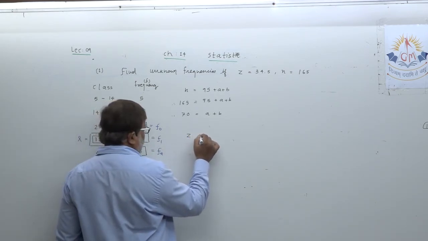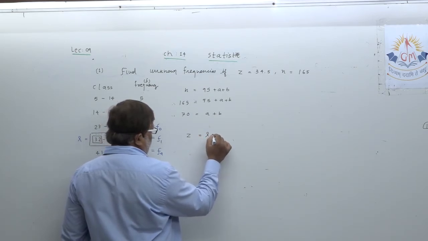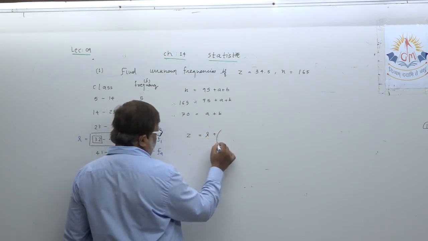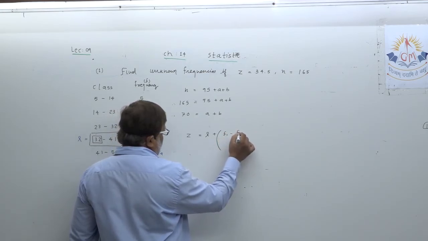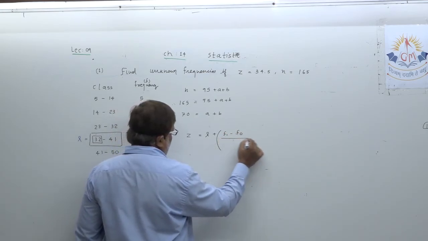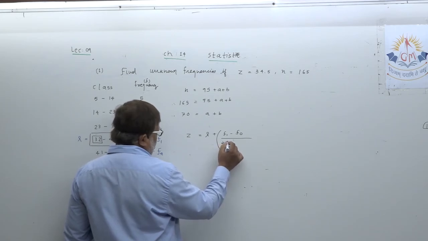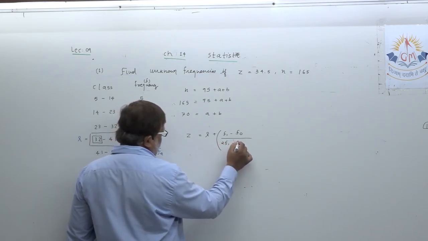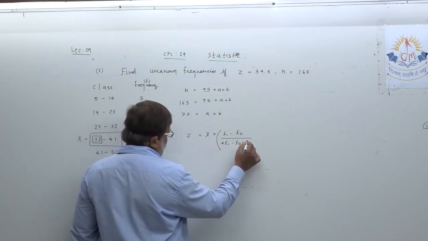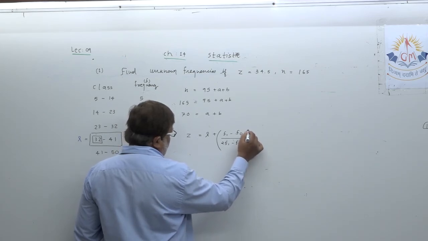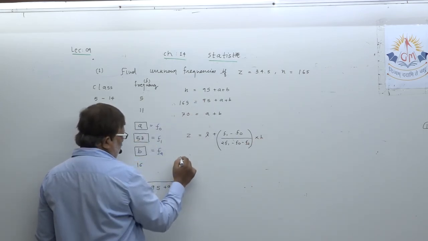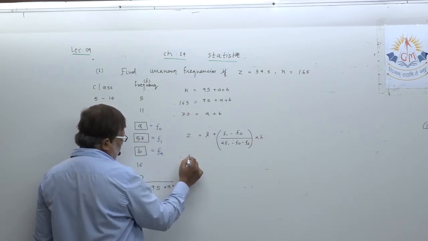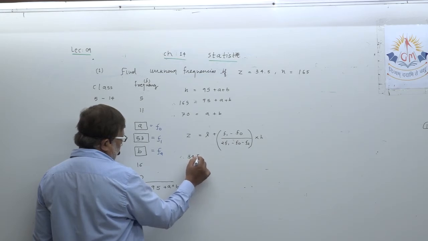Now let us write the formula of mode of the data. Z equal to L plus F1 minus F0 upon 2F1 minus F0 minus F2, multiplied by H. The value of Z we know, 34.5.